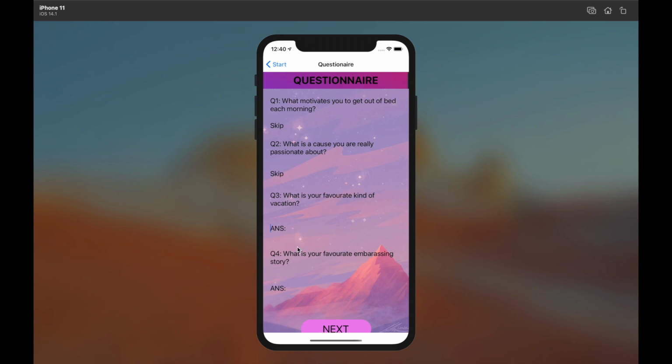You can't leave it empty. If you leave it empty, then you will be unable to move on to the next page. That's why I am writing skip on all these. After giving an answer to all these questions, you have to click next.